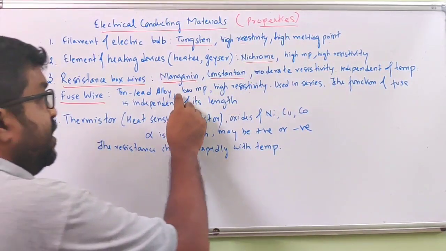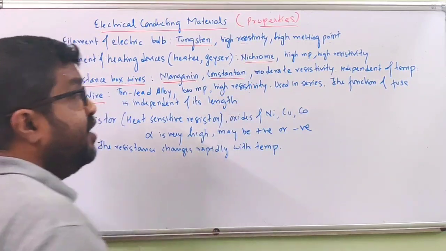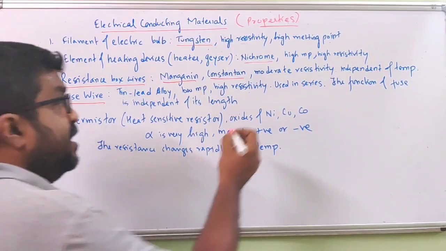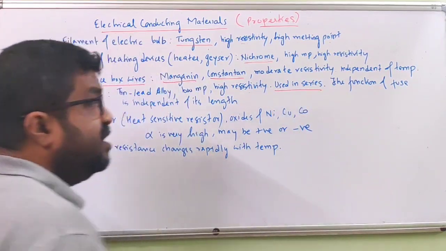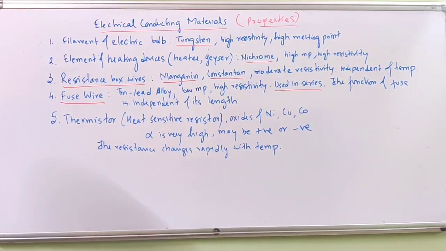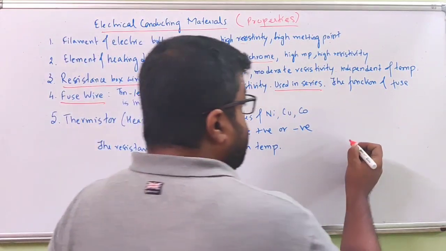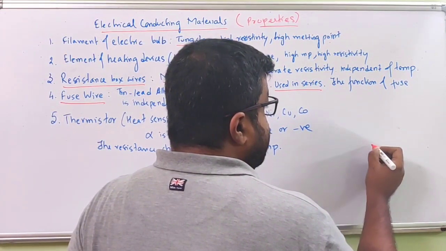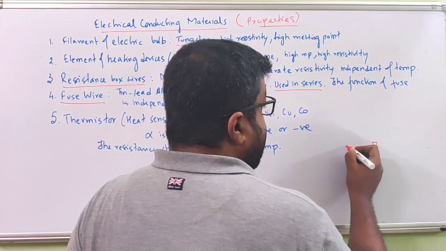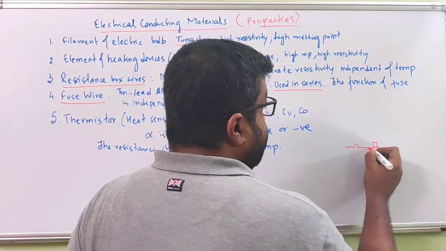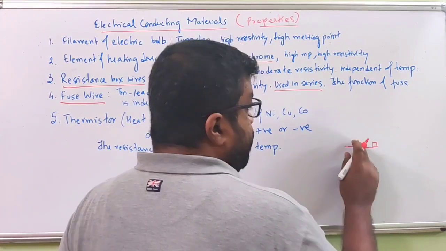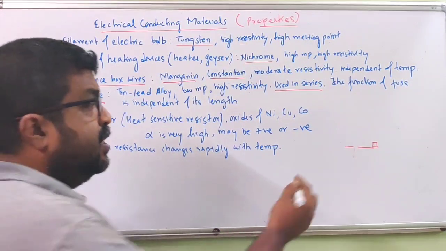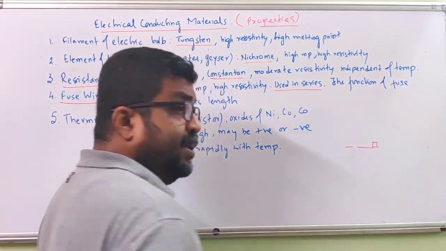It must have a low melting point and high resistivity, and it is always used in series. Because suppose this is an electrical appliance, and this is the fuse wire. If this burns, then the appliance is saved, because the current cannot flow to the appliance.